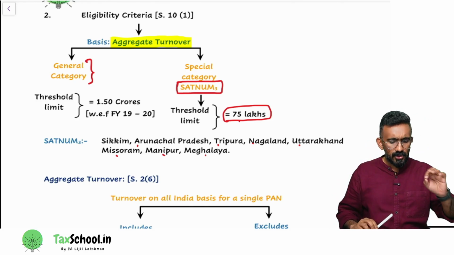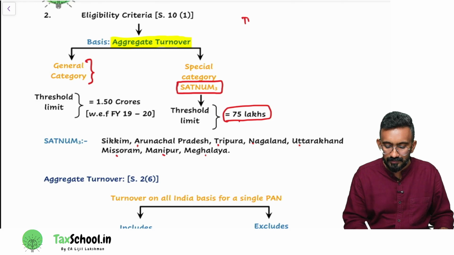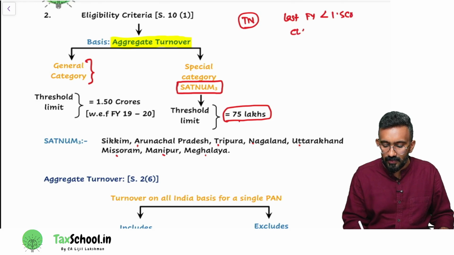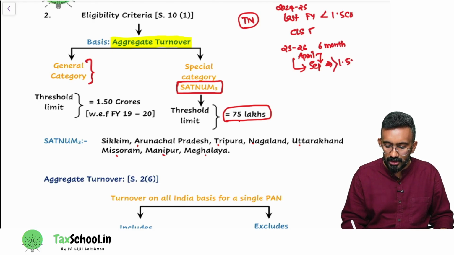Now, I'm giving you a few additional areas. Say I'm in Tamil Nadu. Last financial year my turnover was less than 1.5 crore. Am I eligible for composition levy scheme? Yes. Last year means 2024-25. In 25-26, by September, that means from April 2025 till September 2025, which is 6 months, I'm doing very good business. My turnover is now already more than 1.5 crore.